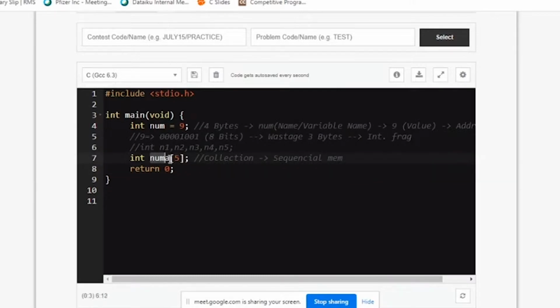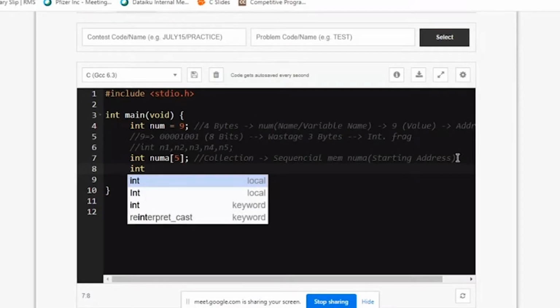What is the name of it? Num A. And that will be holding the starting address. Your num A will have the starting address. And totally 5 integer elements can be stored under this name of num A. Okay, how do I then access or how do I store the elements?